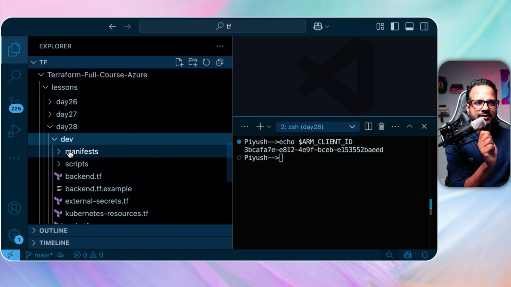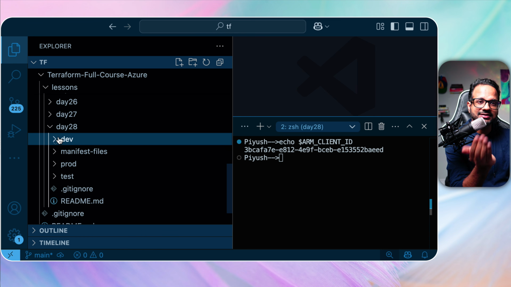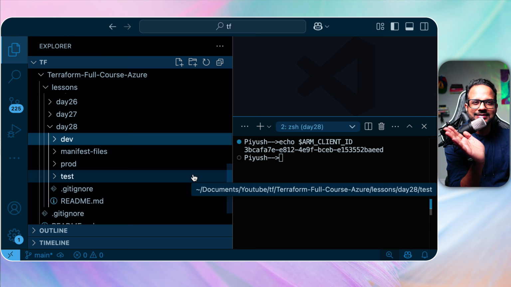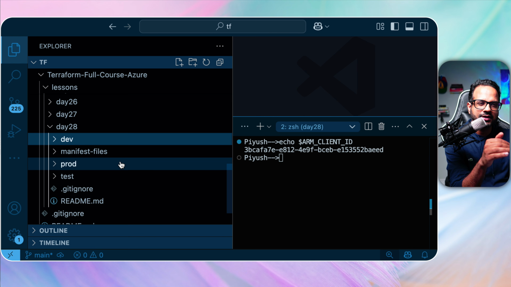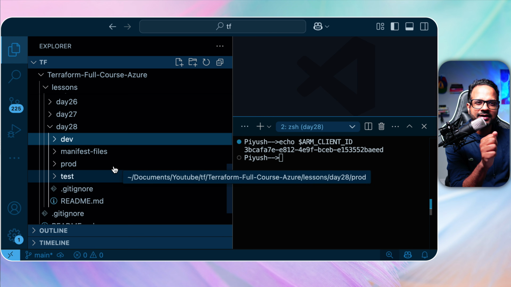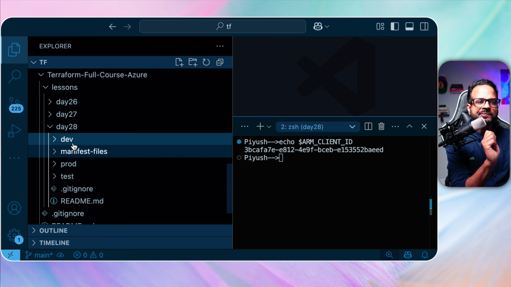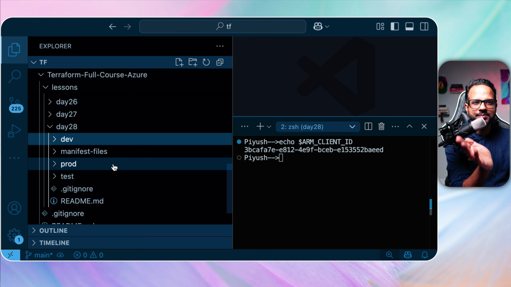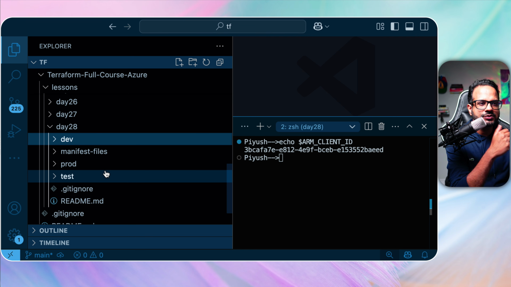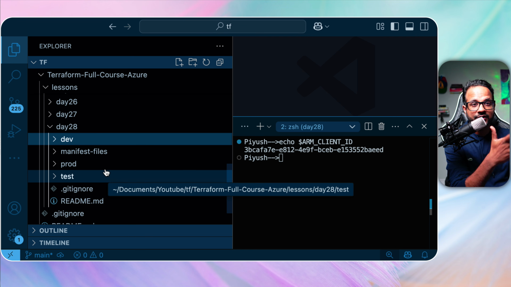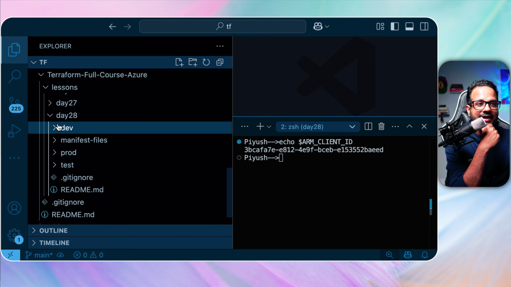Okay. But there is this way, and then there is another way in which you can create separate modules for each of the resources and then call that in any of these main.tf that is there in dev, prod, and test. Okay. As I told you, there are multiple ways, so feel free to use whatever suits your needs. Okay. So it will have the dev folder.